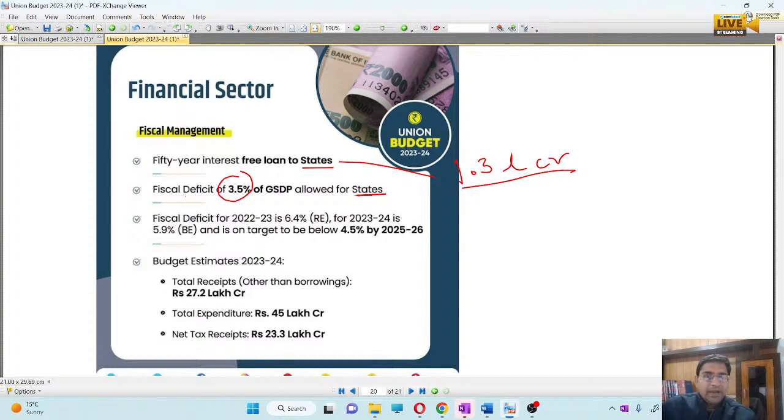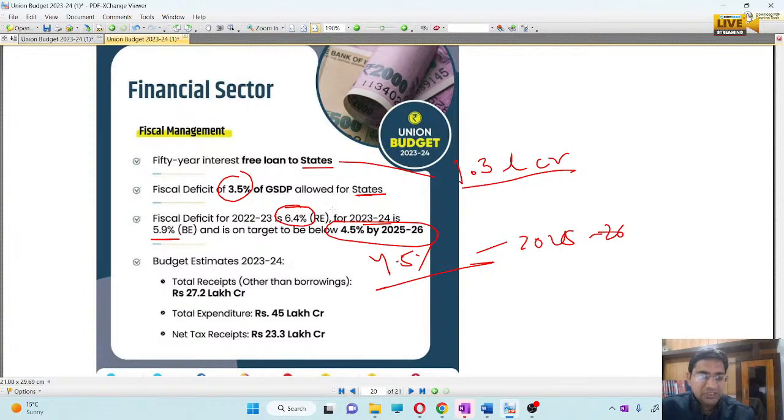Then for India, the fiscal deficit for 2022-23 is around 6.4% revised estimate, and for 2023-24 the budget estimate is 5.9%, and we are on a target to achieve a fiscal deficit of 4.5% by 2025-26. So ये important है. 2025-26 तक हमको क्या अचीव करना है? 4.5% of the fiscal deficit we have to achieve.